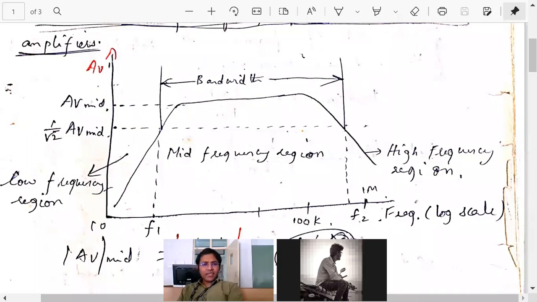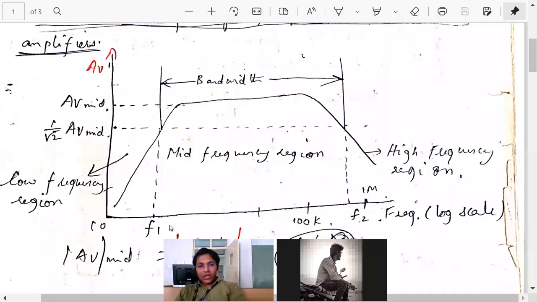Here the voltage gain is very small, on the Y-axis, so it is not acceptable. This is like 20 marks. 20 marks is not a pass, it is a fail, not accepted. So the minimum acceptable voltage gain is 1 by root 2 times the maximum gain. Clear? And those frequencies which are associated with this particular gain are the cutoff frequencies.